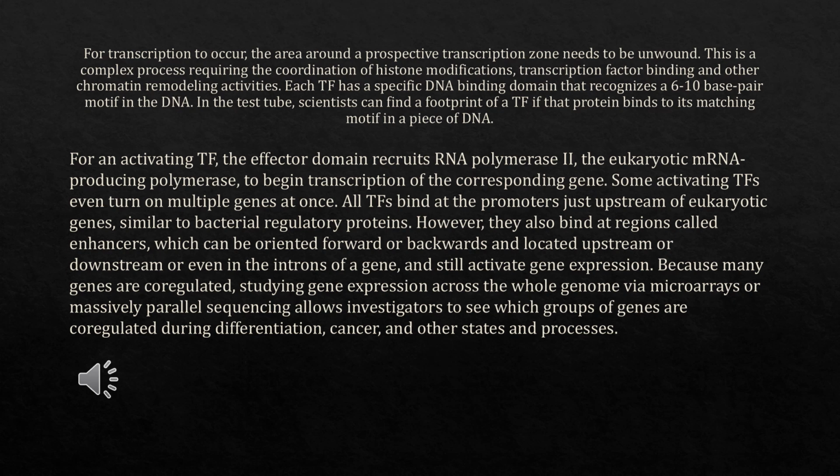Because many genes are co-regulated, studying gene expression across the whole genome via microarrays or massively parallel sequencing allows investigators to see which groups of genes are co-regulated during differentiation, cancers, and other states and processes.